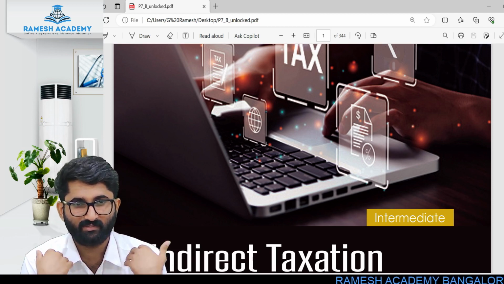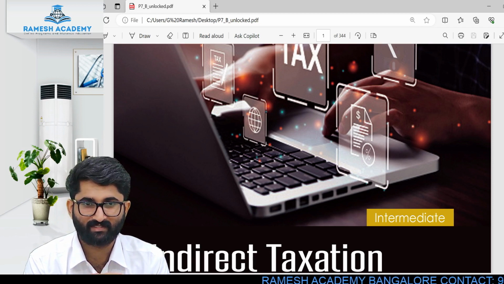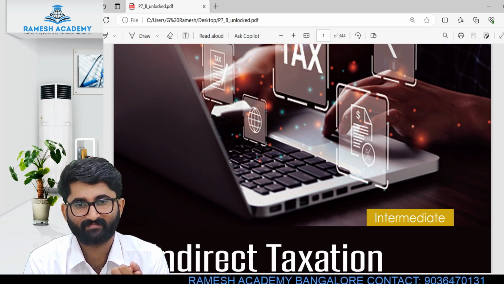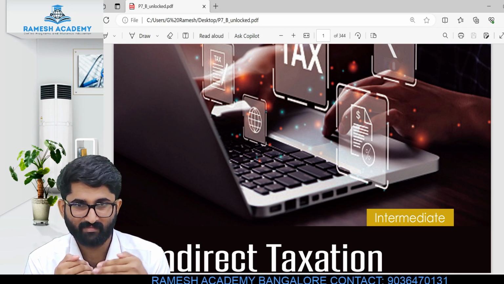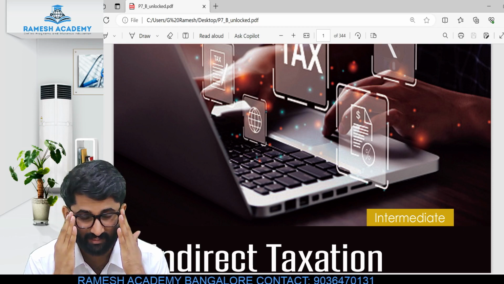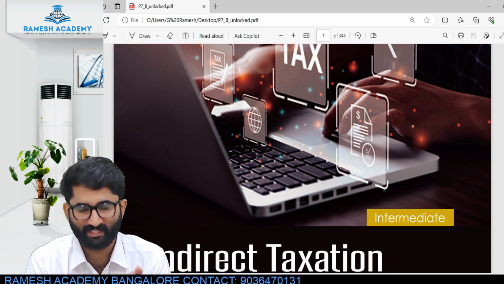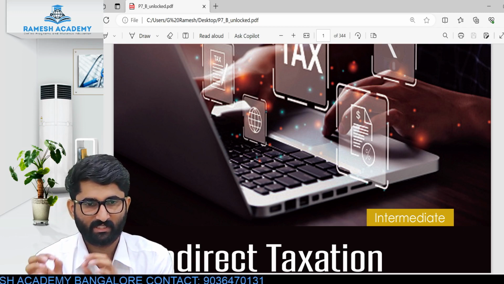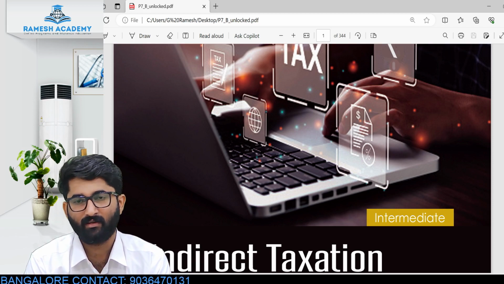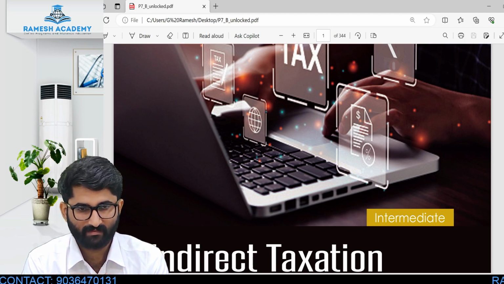Before that, let me introduce myself to you. My name is Nagendra Bhaktha. I'm a practicing chartered accountant. My place is Someshwara, which is near Agumbe and Hebri, in between Hebri and Agumbe, in Udupi district in Karnataka. If anyone watching from any other state, I am telling you this is in Karnataka, a very beautiful place. I already told you my name is Nagendra Bhaktha. I am a practicing chartered accountant. My office is in Hebri.